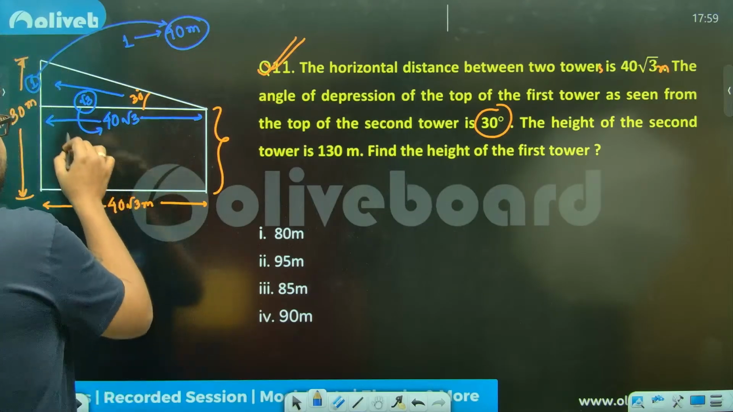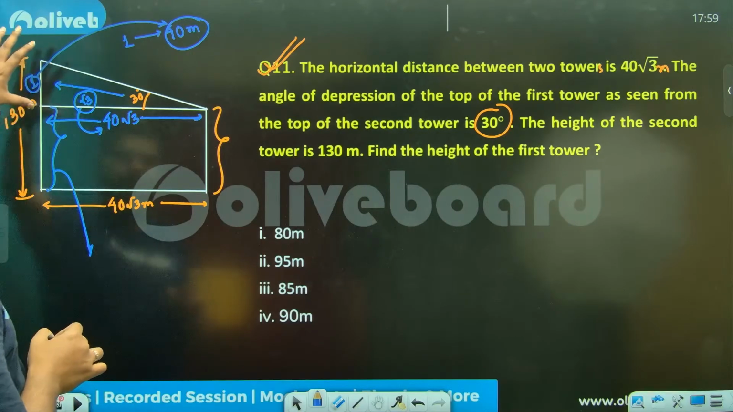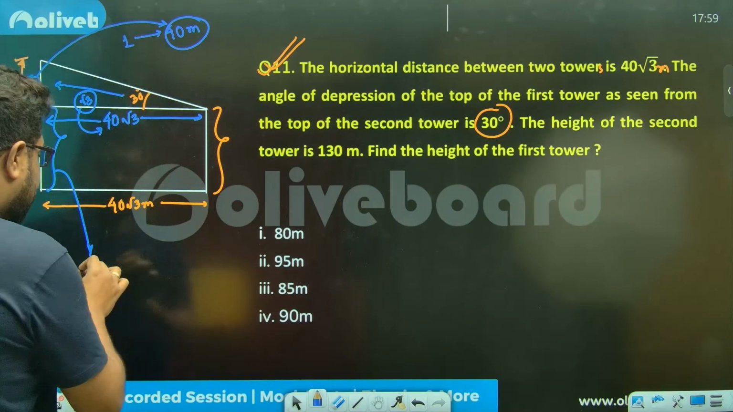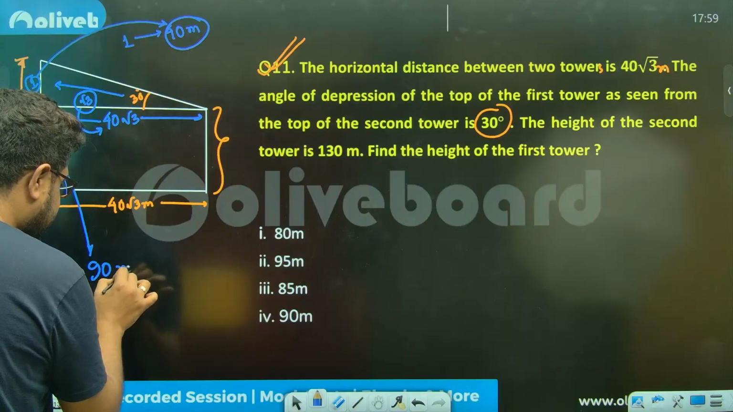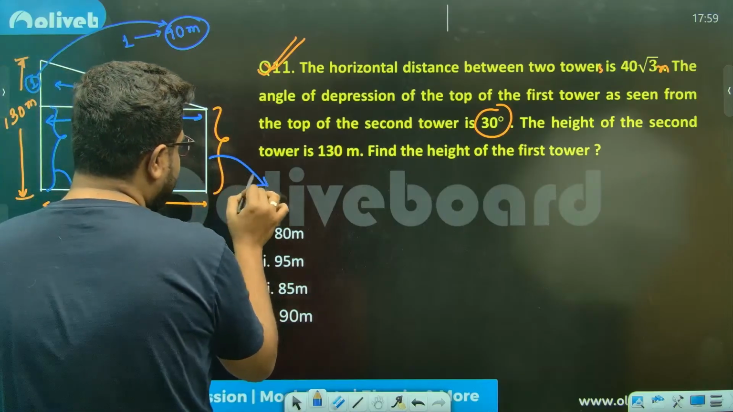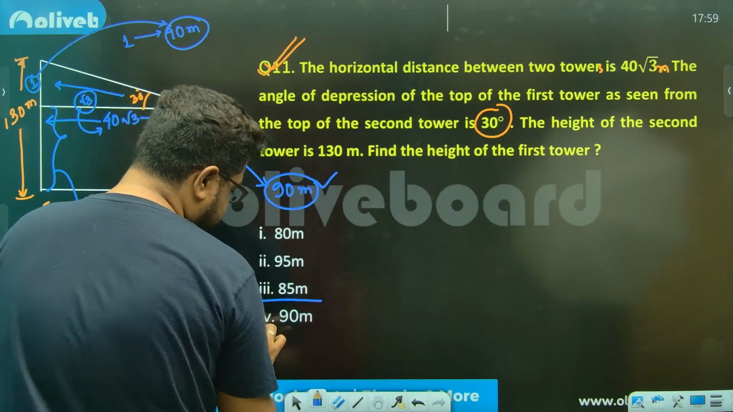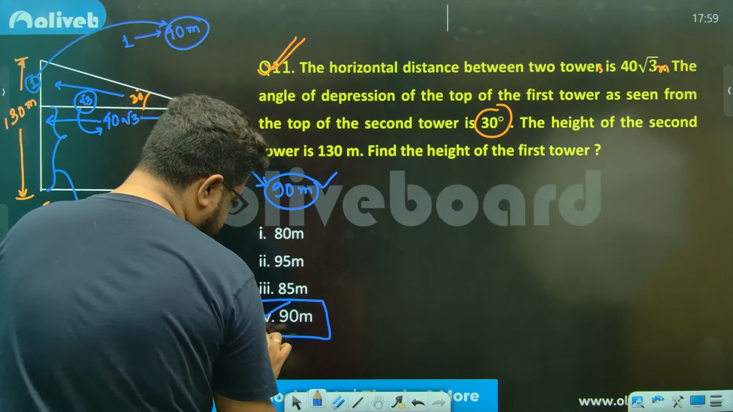So if that is the case, how much is this part? Total is 130, this much is 40. So this is 90 meters. This is 90 meters, and if this is 90 meters, then this is also 90 meters. And that's your answer: option number 4.